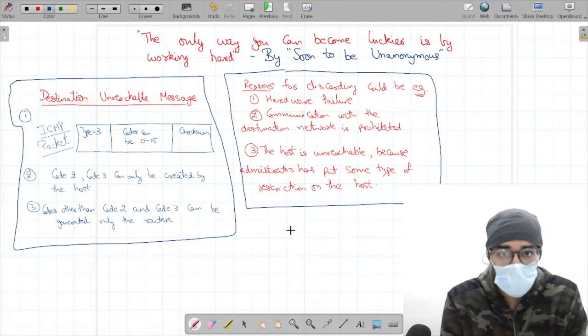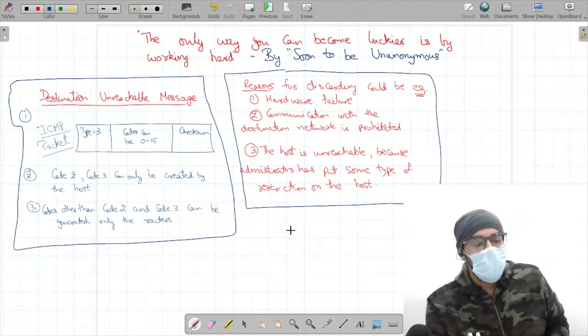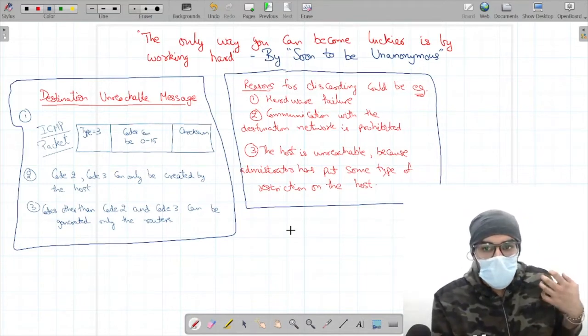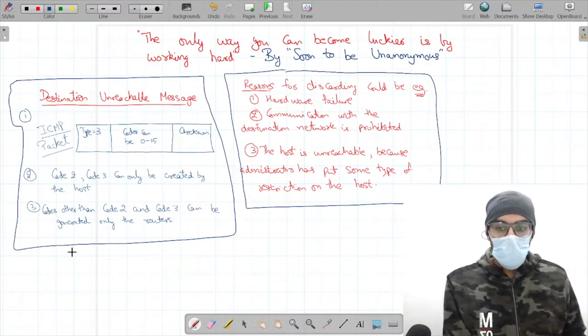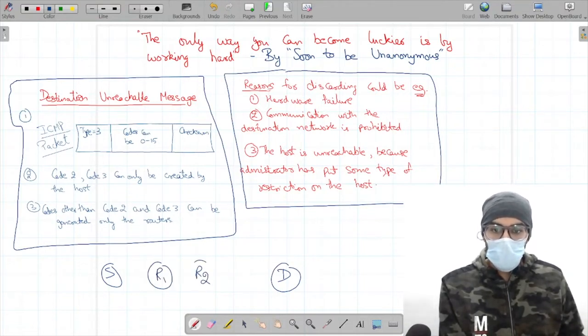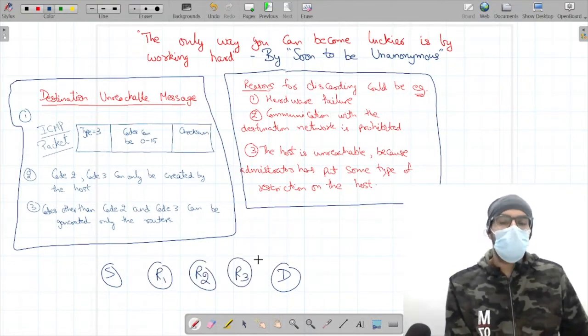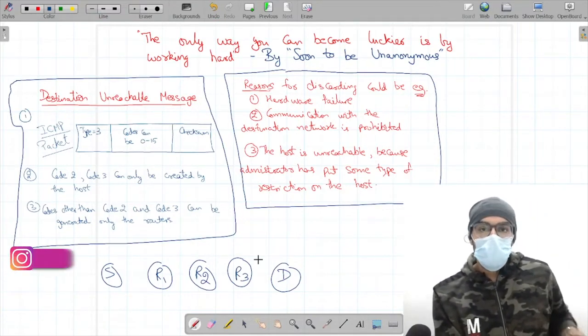And in this lecture, we will be discussing another type of ICMP message, that is the destination unreachable message. As the keyword is self-explanatory, there is a source and there is a destination, and in the journey there are certain nodes R1, R2, R3. These nodes are nothing but routers, but they can be switches as well. Over here in our example, these are the routers.